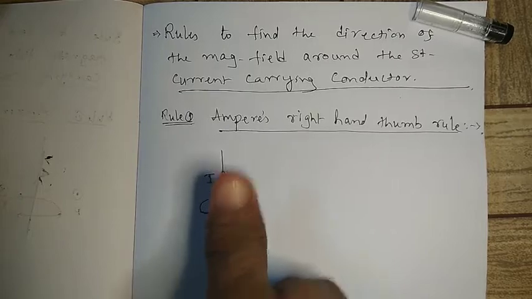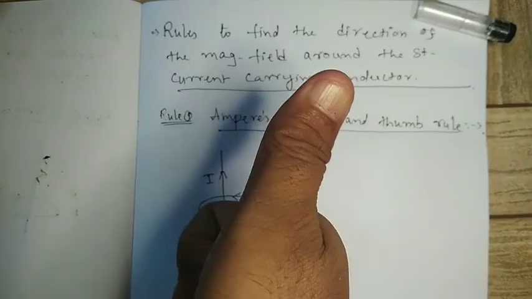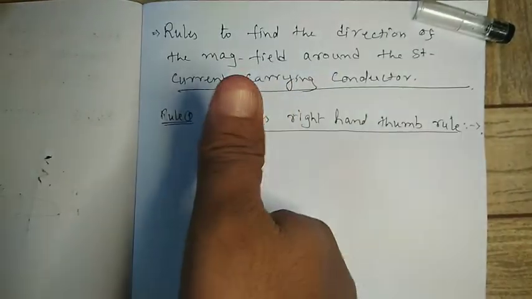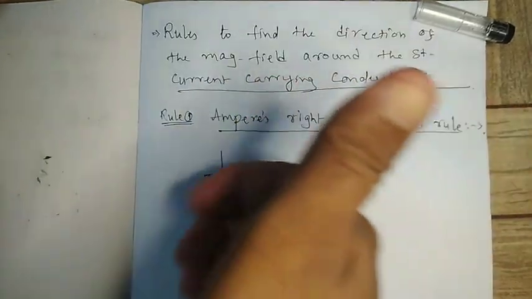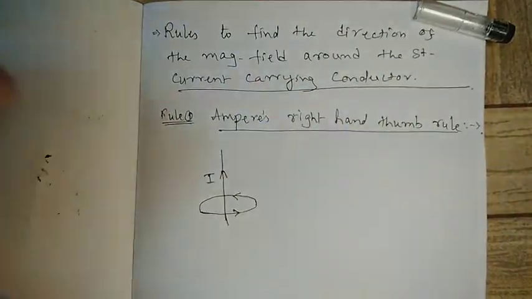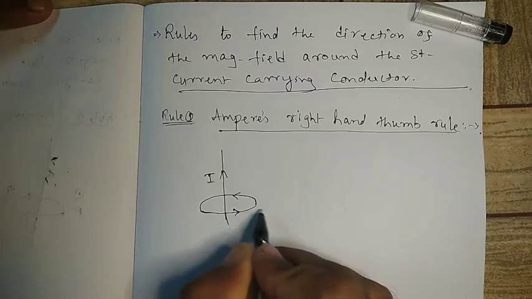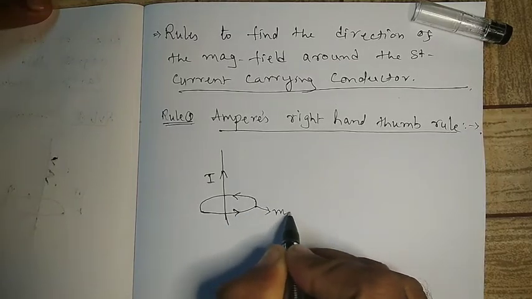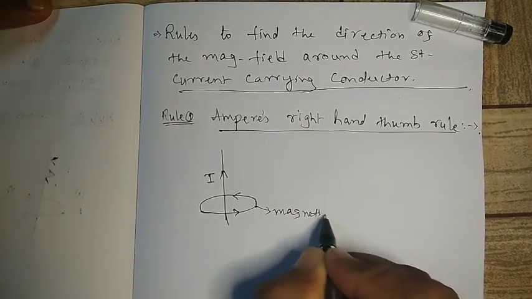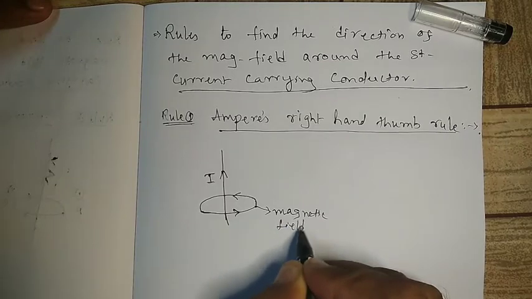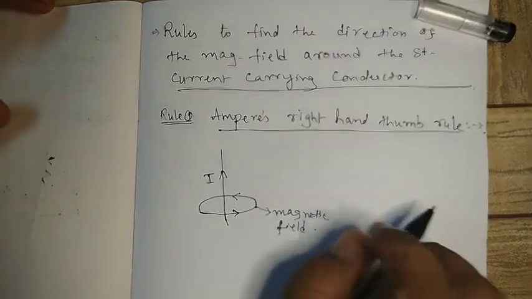The thumb represents the current and the curling fingers represent the magnetic field. So this is how the magnetic field direction is found.